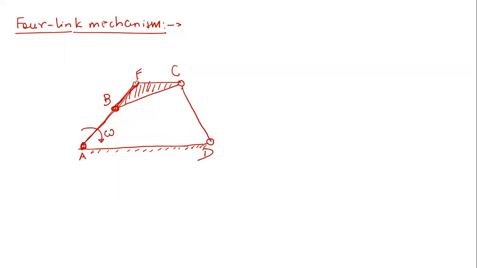Okay, so this is a four-link mechanism which is given to us, right? And it is obvious the lengths of AB, BC, CD, all these links are known, right? So now what we are generally interested in first is to find out the velocity of point C, correct?